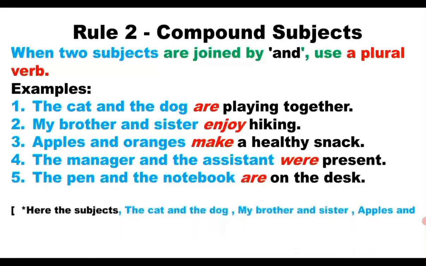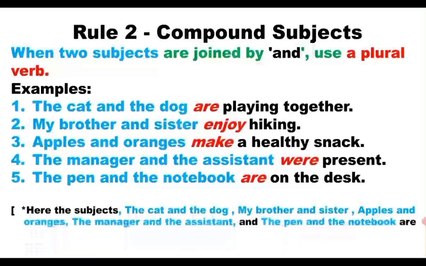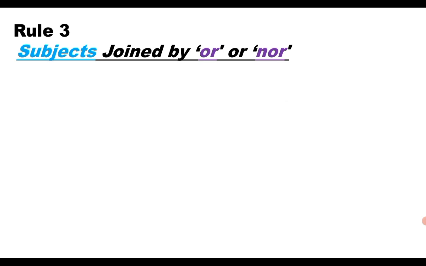So from these examples it became clear that the cat and the dog, my brother and sister, apples and oranges, the manager and the assistant, the pen and the notebook are plural. So they need plural verbs. Here are, enjoy, make, were and are are the plural verbs. Let us know another rule. Subjects joined by or, nor.